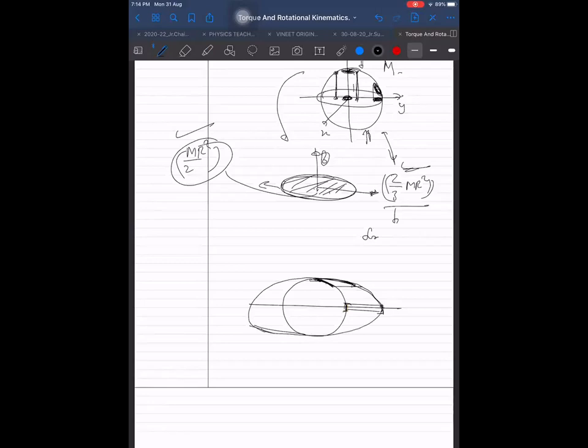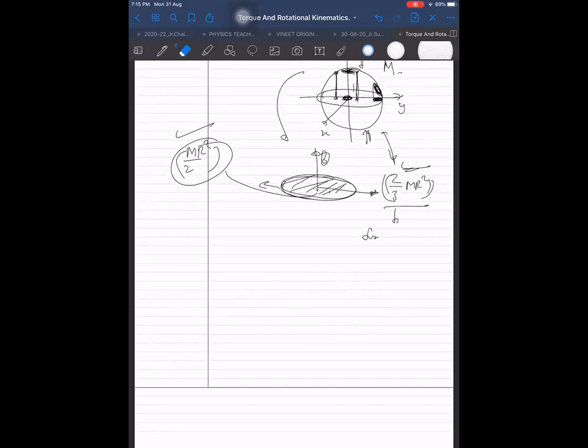This mass, if I want to turn it into an ellipse like this, then I notice, let me change the color, this mass is not stretched. This mass is of the same length here. But when I am shifting this mass parallel to the axis, this mass changes into a bigger length. So this is changing into a bigger length, this is changing into the same length. As a result, a non-uniform ellipse is obtained. So therefore, for a uniform ellipse, the formula will not be the same as that of a ring. Understood? Understood.